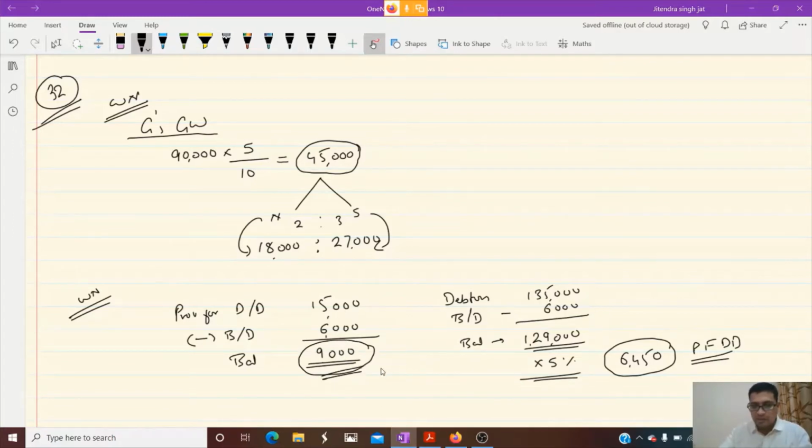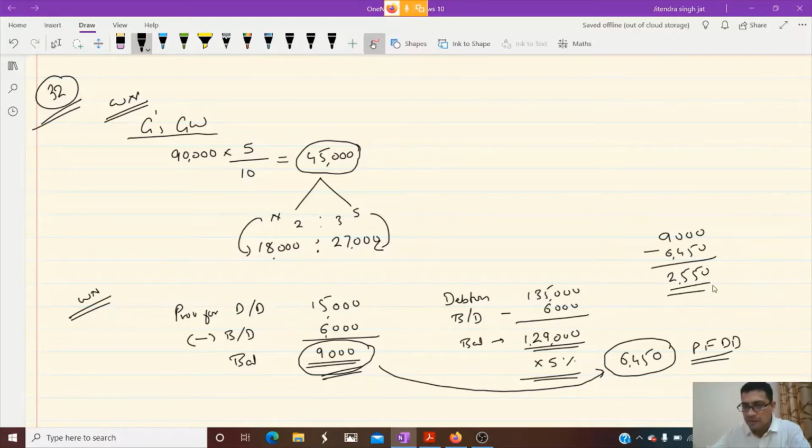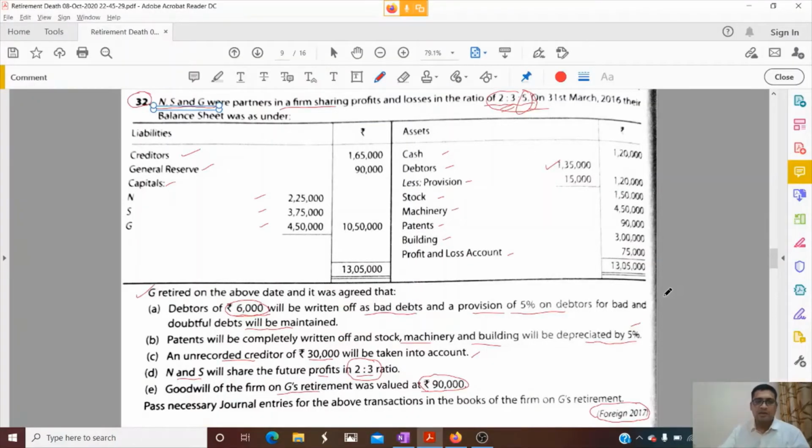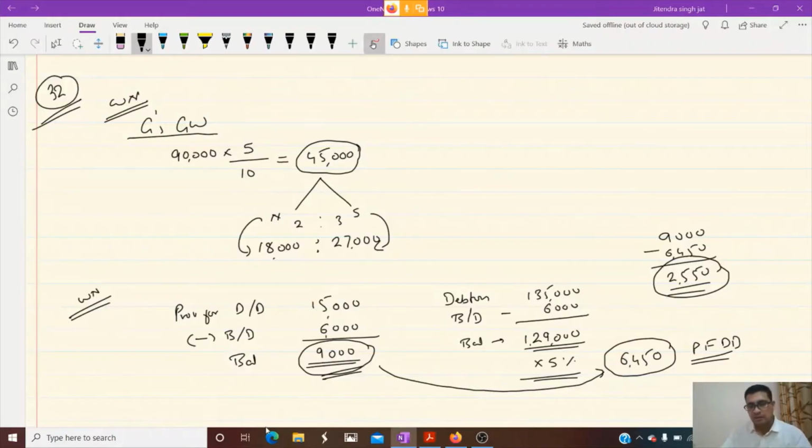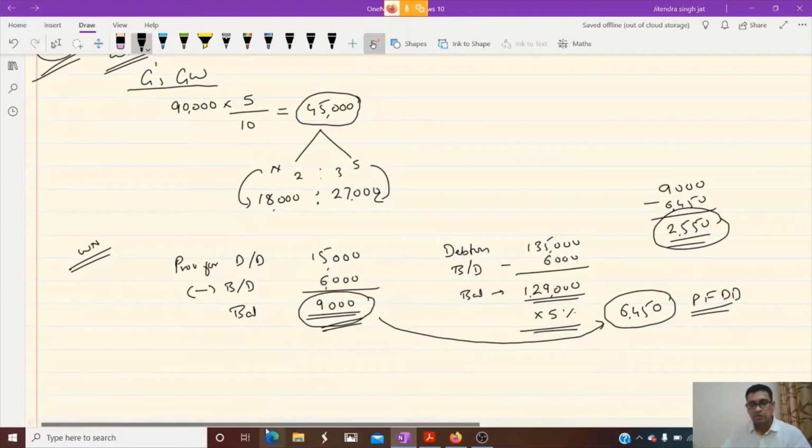So it means it is reduced up to 6,450. So let us subtract 9,000 minus 6,450. How much we get? We get 2,550. It means 2,550 is to be reduced. Yes or no? It means 2,550 is to be reduced. So what happened? Liabilities reduced. So we will prepare a revaluation account. In that we will show this point.